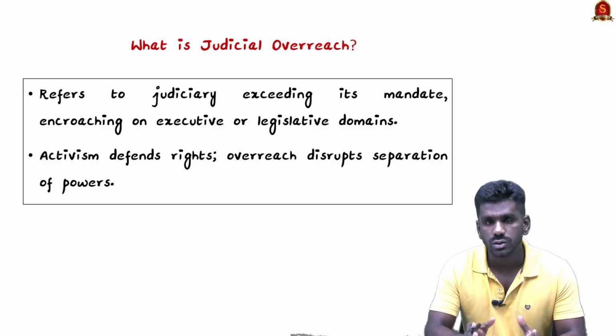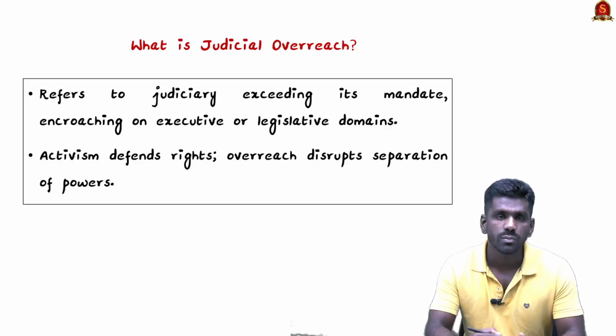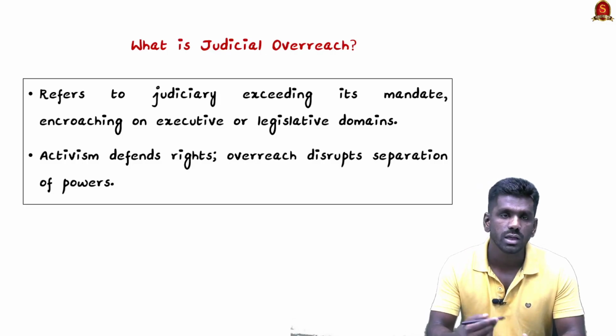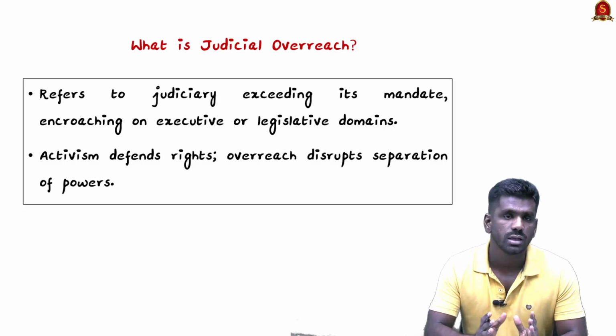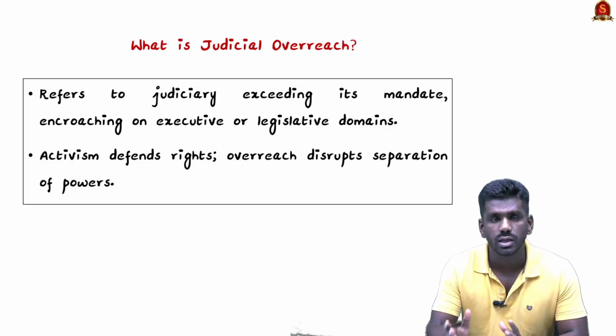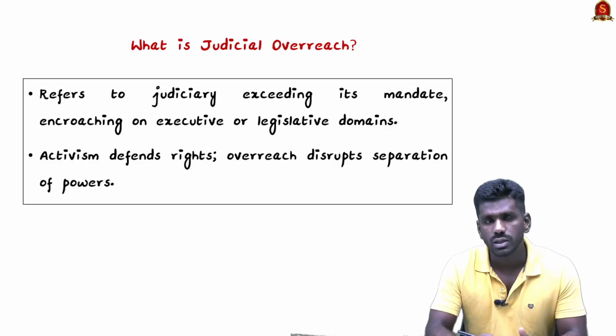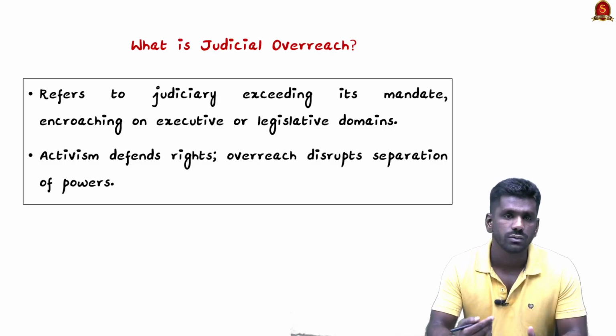So it is seen as a positive action. On the other hand, judicial overreach is an overstepping of the judiciary into the powers and functions of the other two organs, that is the legislature and executive. So judicial overreach is seen as a negative action of the judiciary.